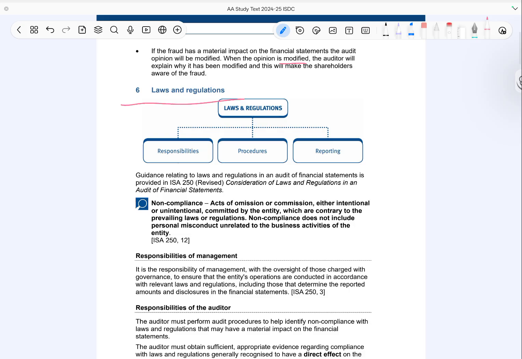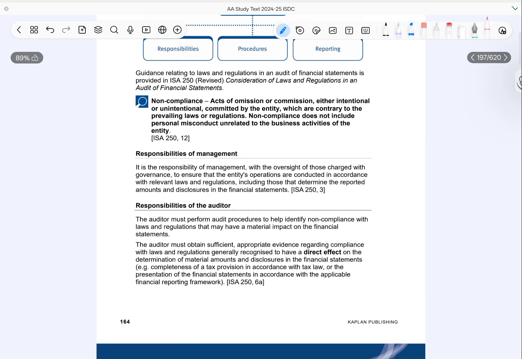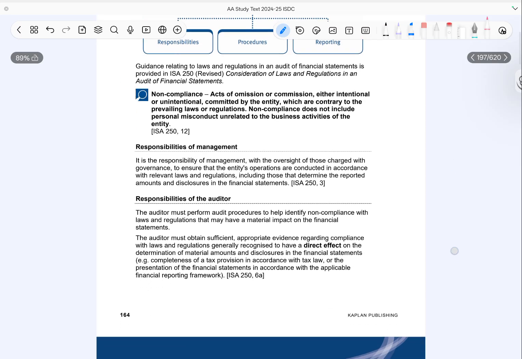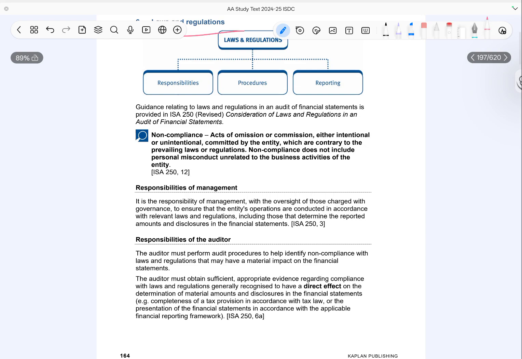So, non compliance refers to acts either intentional or unintentional that go against laws or regulations. This includes actions by the entity but does not include personal misconduct unrelated to business activities. Now, responsibilities of management. Management, along with TCWG, is responsible for ensuring that the entity complies with relevant laws and regulations. This includes laws that affect the amounts and disclosure in the financial statements.